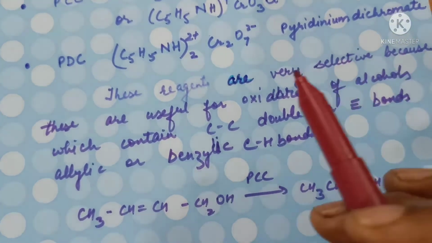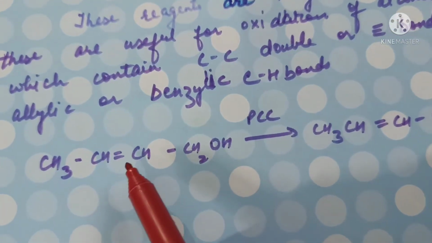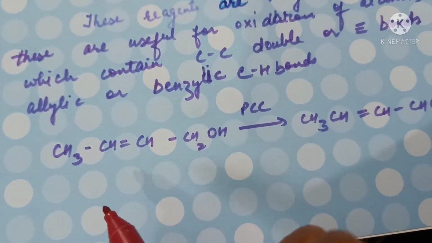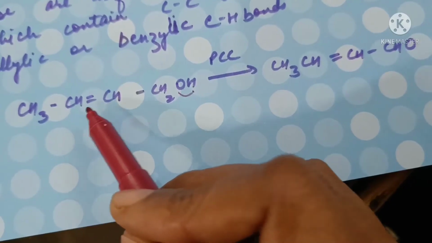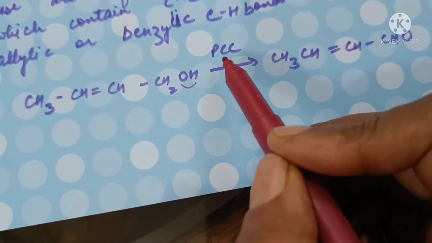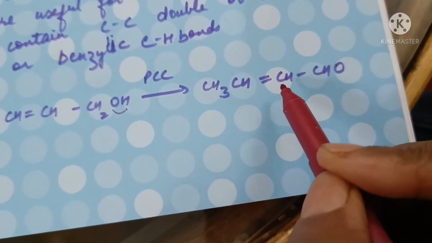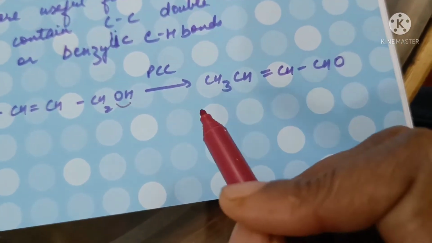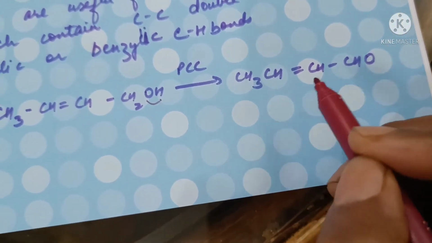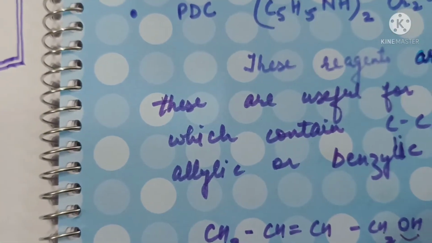They are very selective, so they are useful for oxidation of alcohols which may contain double bond or triple bond or allylic or benzylic bonds. So but-2-en-1-ol on oxidation with pyridinium chlorochromate will form but-2-en-1-al. So the double bond is not changed, only the alcohol is changed to aldehydic group.